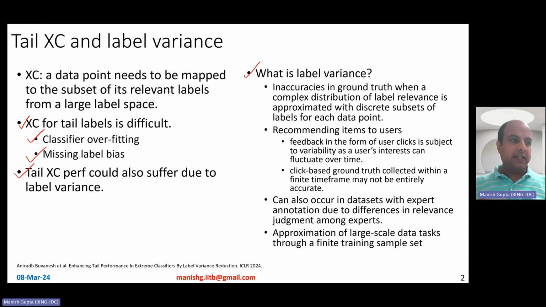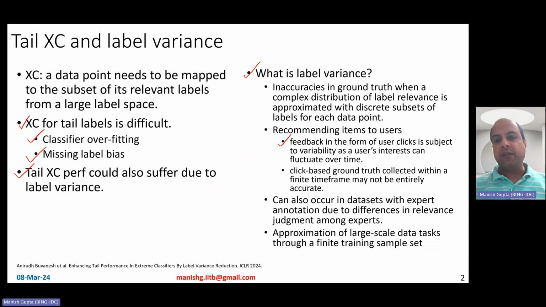So let's take the example of an extreme classification problem of item recommendation to users. So basically, there is a particular user and you want to figure out which of the million items on Amazon you should recommend to this user. Now, of course, one way of doing this is based on click feedback. So we look at what this user has clicked, use some recommendation system algorithms, or essentially look at the click feedback, use that as golden labels, and then learn an extreme classification mechanism on top of that.